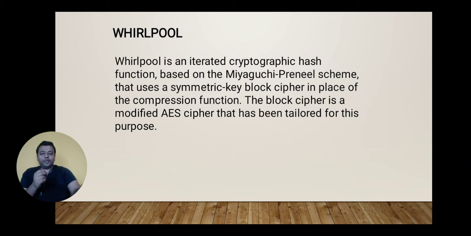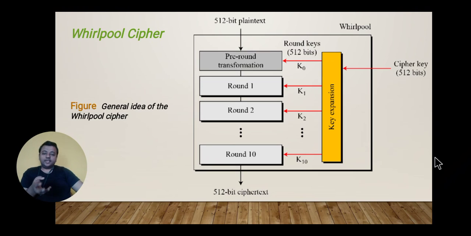It is a 512-bit hash function, derived from a modified version of AES. Three versions of Whirlpool have been released, namely Whirlpool-0, Whirlpool-T and Whirlpool.